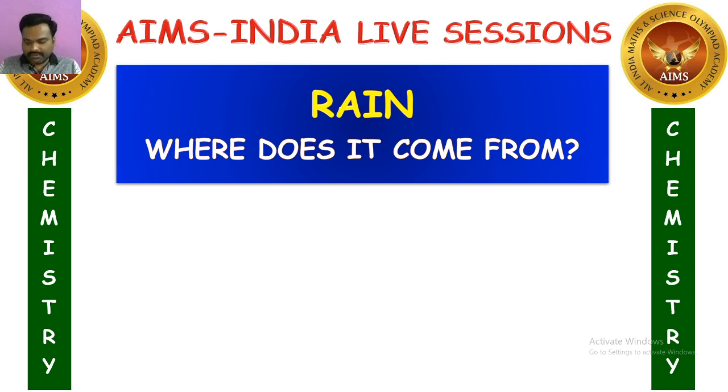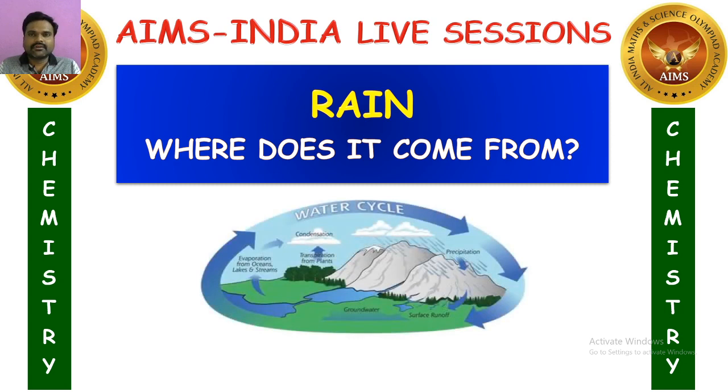We have also seen the water cycle, the uses of rain, and the effects of rain like floods and drought. These are all points we have seen from the past few days.